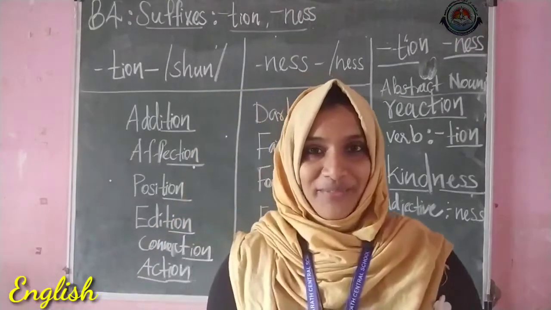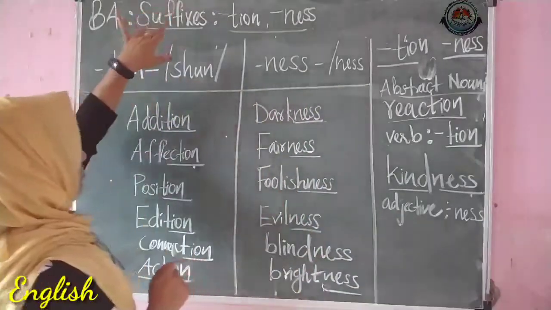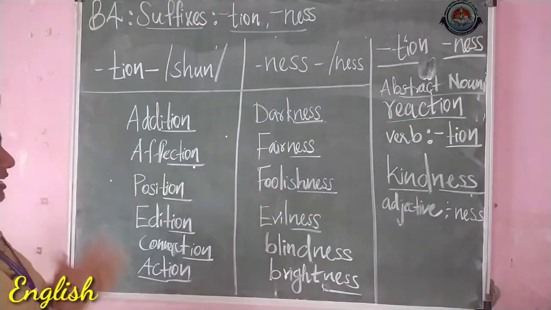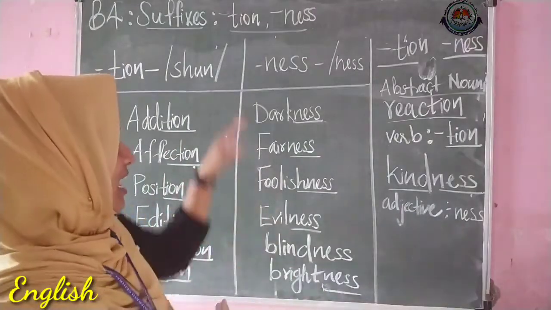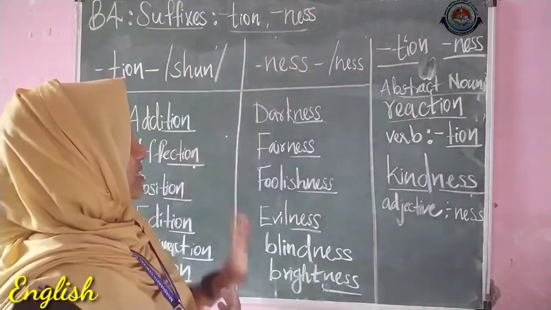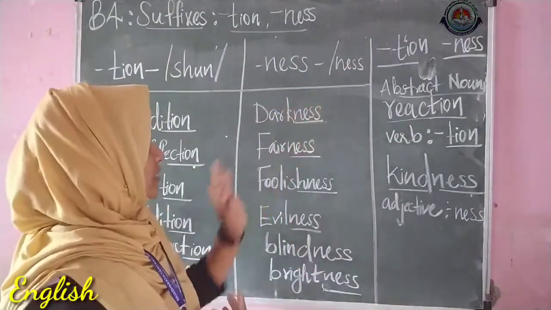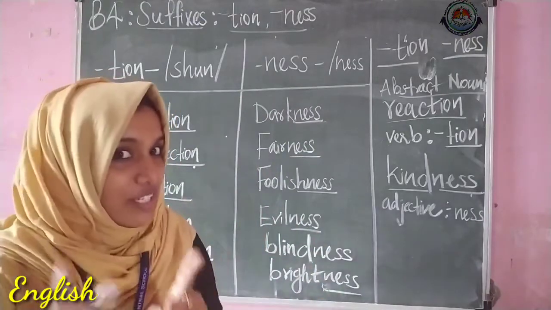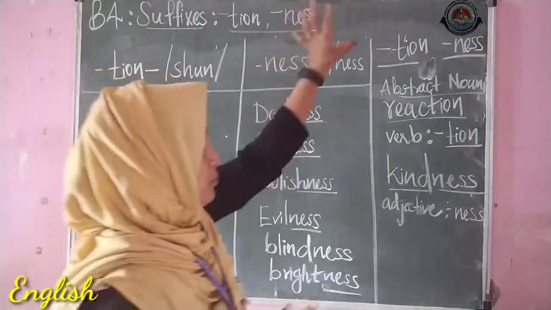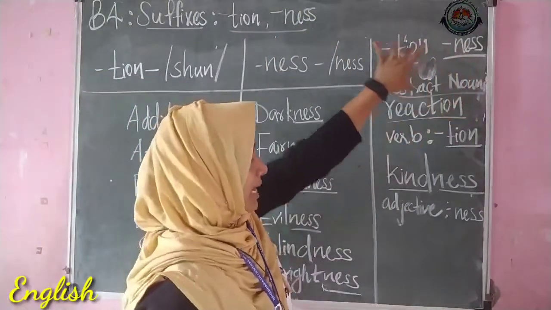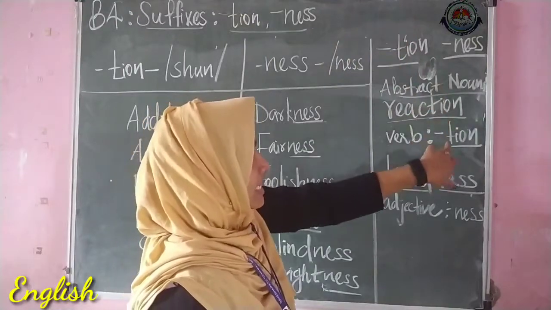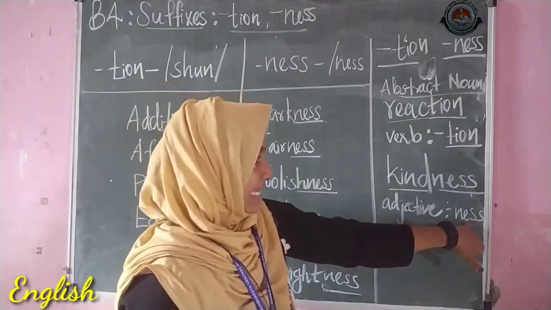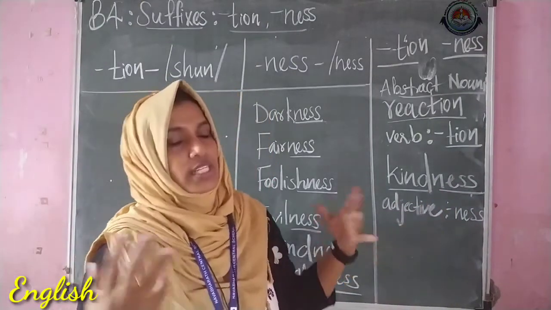So children, today we have mainly learned about the suffix T-I-O-N, tion, like addition, affection, position, connection, and action, and the suffix N-E-S-S, like in these words, darkness, fairness, foolishness, heaviness, blindness, brightness. And also we have learned one more thing. It's about these abstract nouns. We can make the abstract nouns by adding T-I-O-N to the verbs or action words, or by adding N-E-S-S to the adjectives or describing words.